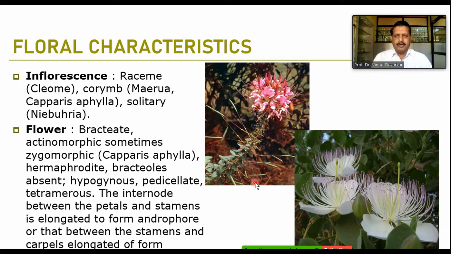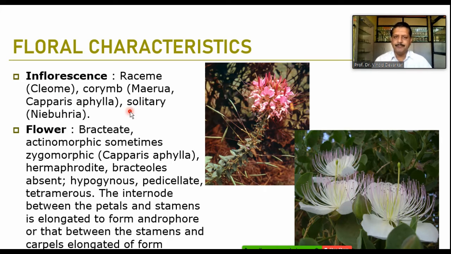Inflorescences are normally raceme, or sometimes corymbose. Again, it is a modification of the racemose type of inflorescence. Or in some members, solitary flowers can appear on the branches. That is in Niebuhria. The basic type of inflorescence is the racemose type, where the younger flowers are at the top and the older flowers are at the base.